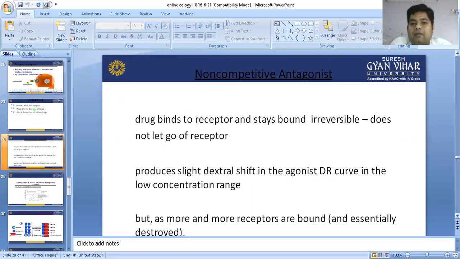Now, non-competitive antagonist. In a non-competitive antagonist, the drug binds with the receptor and stays bound irreversibly. It doesn't let go of the receptor. It produces a slight rightward shift in the agonist drug response curve in the low concentration range. But as more receptors are bound and essentially destroyed.